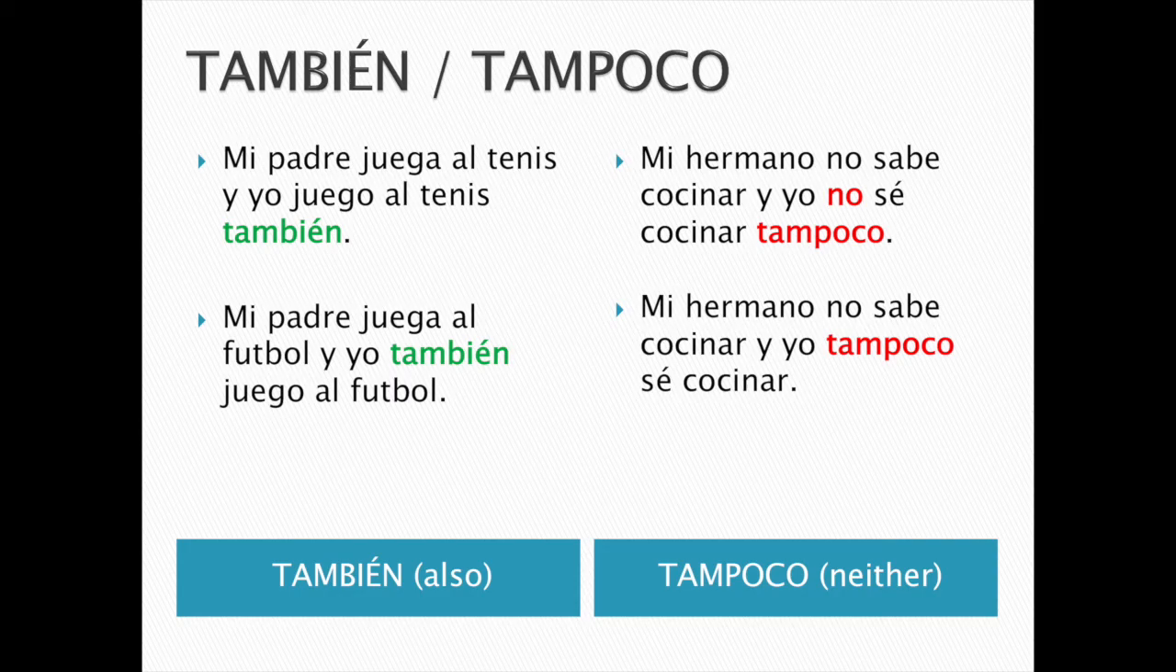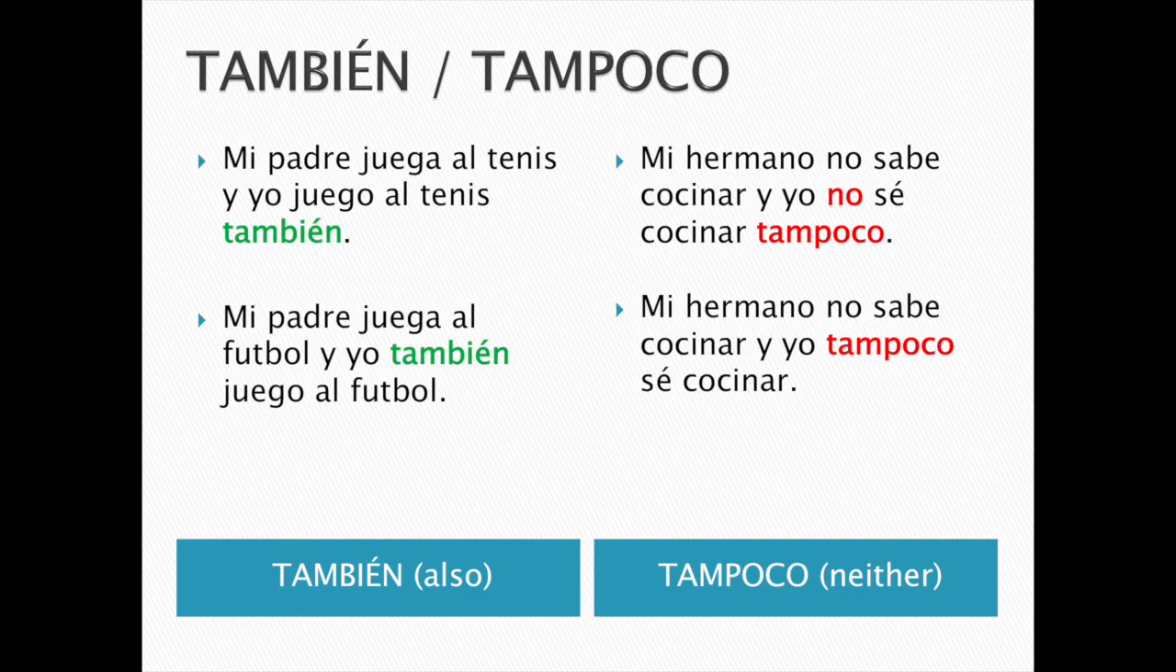It doesn't really matter. It does matter with tampoco, though, because it's the negative form. Mi hermano no sabe cocinar y yo no sé cocinar tampoco. In that case, tampoco comes after the verb, so no is placed before the verb. Mi hermano no sabe cocinar y yo tampoco sé cocinar. In that case, tampoco comes before the verb, and that is all that you need.